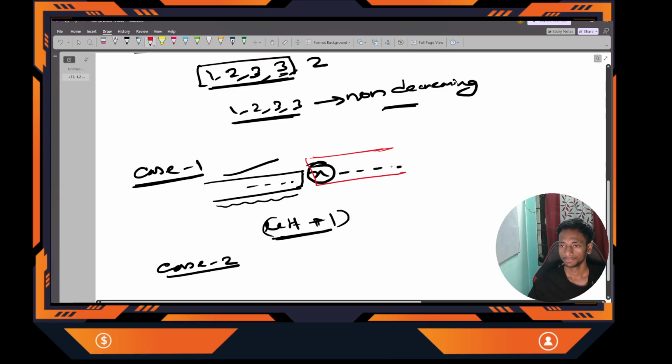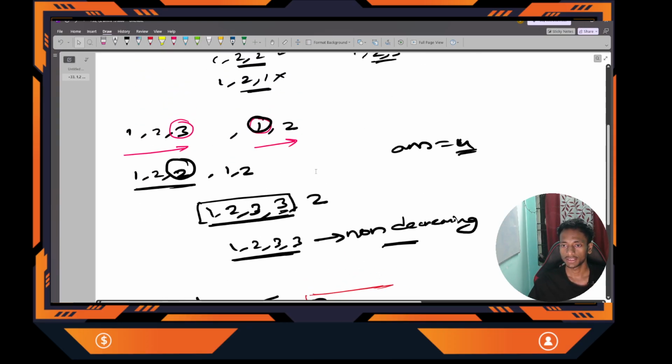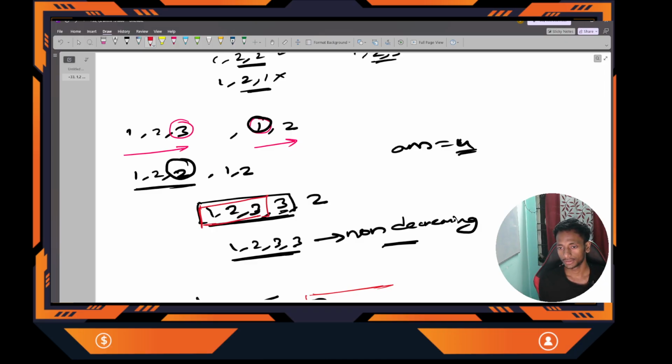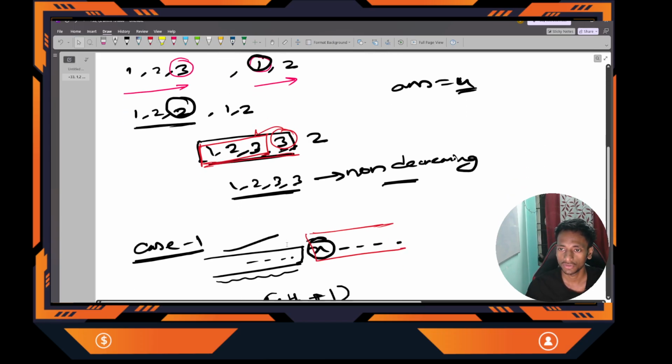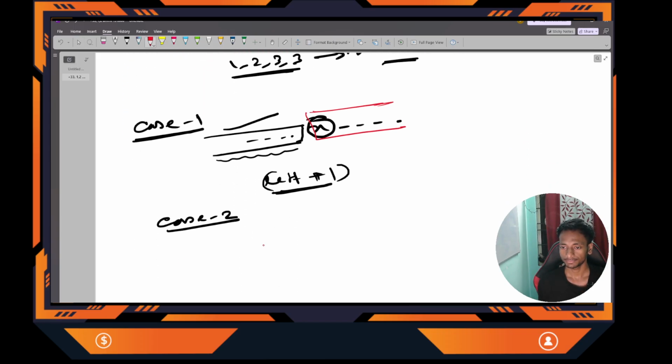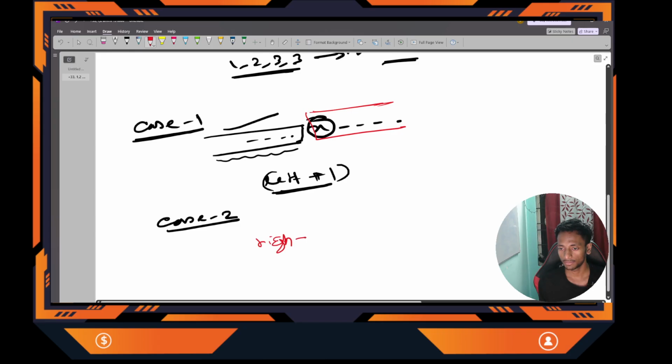In the previous example we have seen that when I have to change this current number to 3, it may increase the left: 1 2 3 3. You can see that the left array is the same, 1 2 3, and I have changed the current number only, so it is now still non-decreasing. So you can see that this is going to increase the length by left plus 1. Similarly, the right case is also possible, so that's case 2, right plus 1,